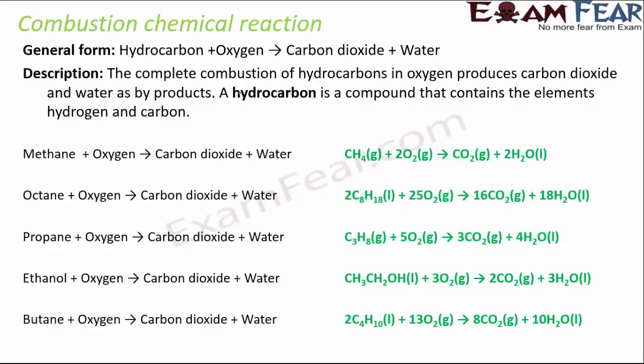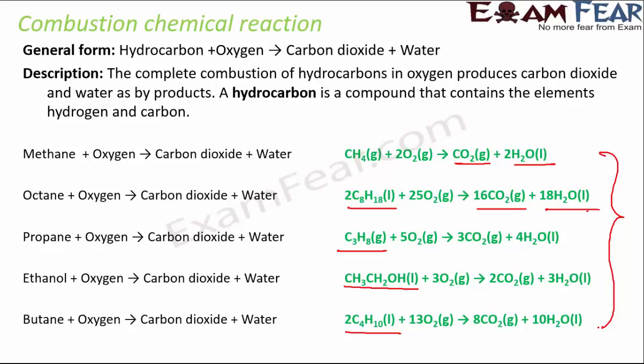For example, methane is a hydrocarbon. When it combines with oxygen, it gives carbon dioxide plus water. Or if you talk about octane, which is like a bigger hydrocarbon, this also, when it combines with oxygen, gives carbon dioxide and water. You talk about propane, you talk about ethanol, or you talk about butane. All of these, they combine with oxygen to give carbon dioxide and water. So carbon dioxide and water are common byproducts for all combustion reactions.